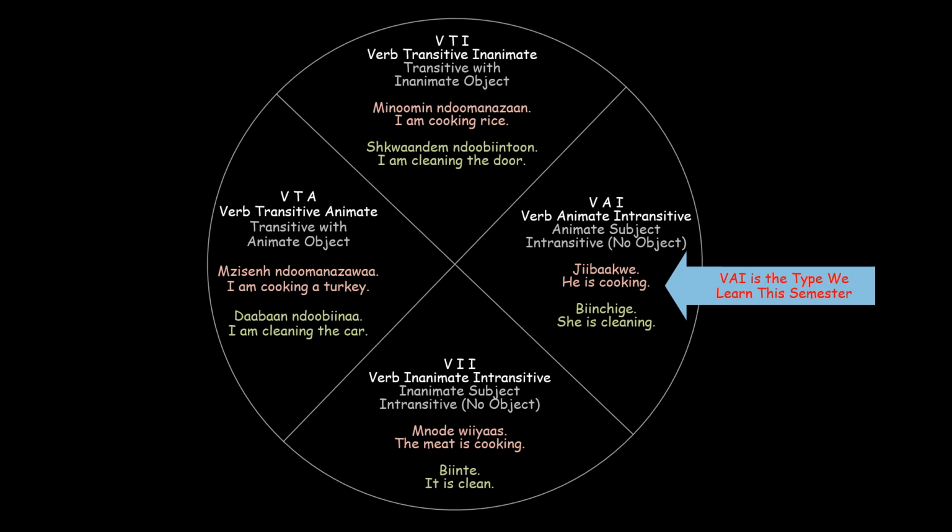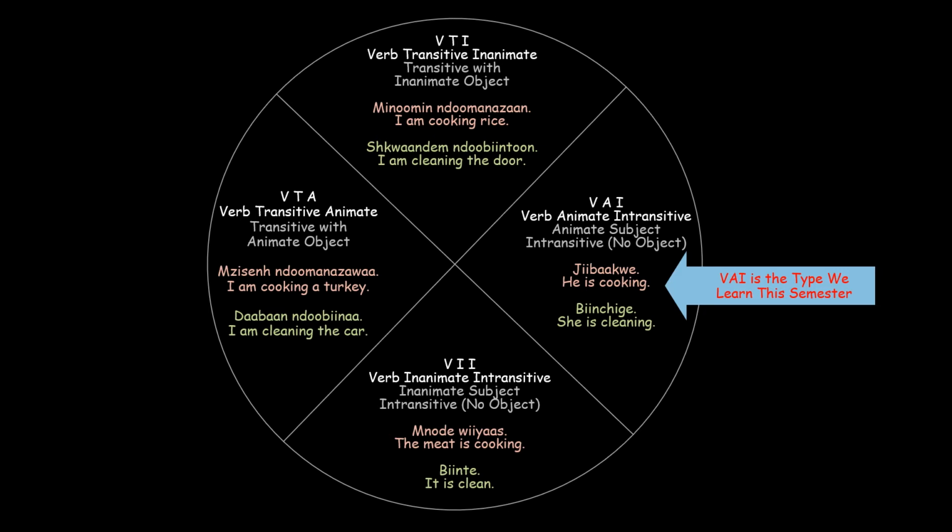I am the subject, and the turkey is the object or receiver of the action. The next example, daban nadobina. I am cleaning the car. I am the subject, and the car is the object. A car is animate, so it falls under the animate object category.